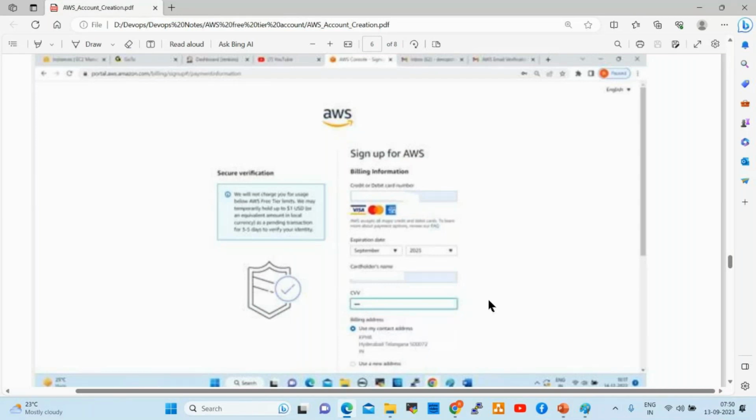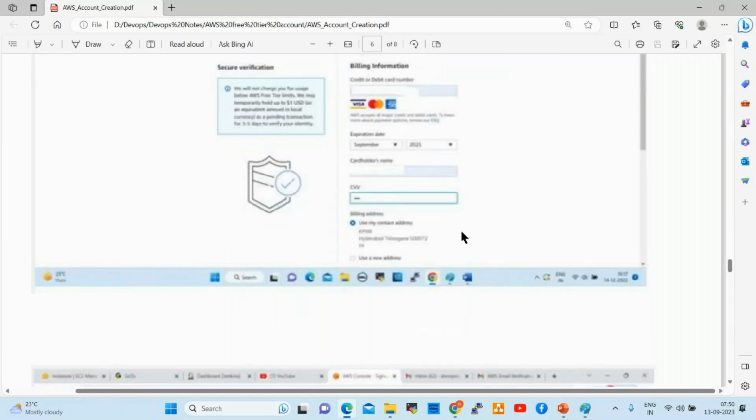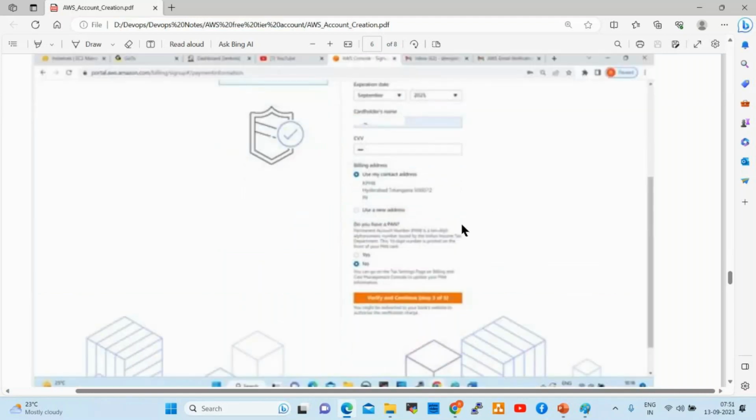Okay. ICICI Bank, HDFC Bank, Citibank, Axis Bank, SBI Bank: only Master and Visa will be accepted. If you try a RuPay card or other cards, it will not be accepted. Maharashtra Bank, Andhra Bank, Syndicate Bank will not be acceptable, right? Once you give your bank details here, the expiration date, CVV and card holder name, after that, see here, PAN number.